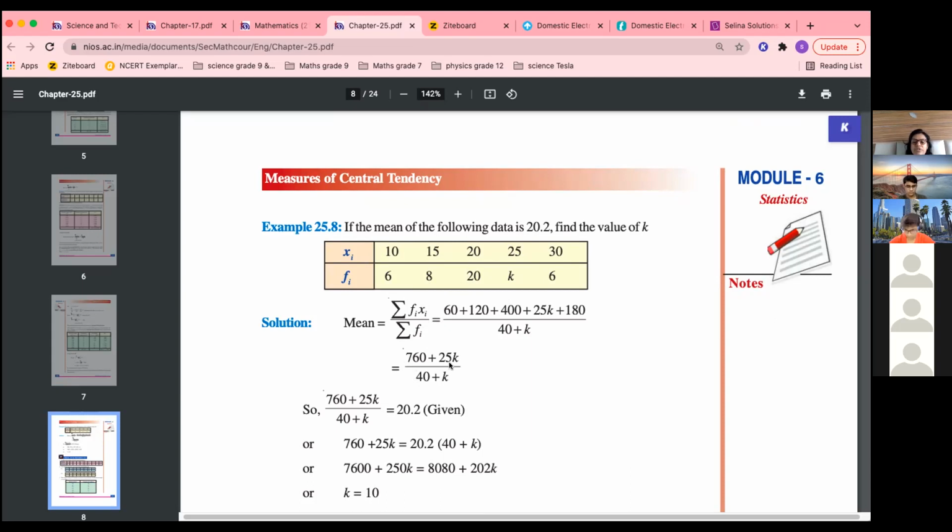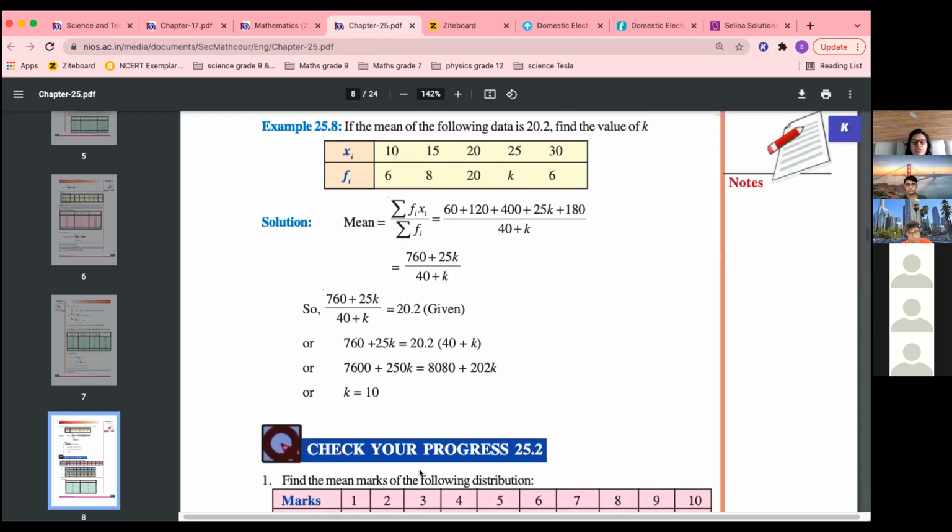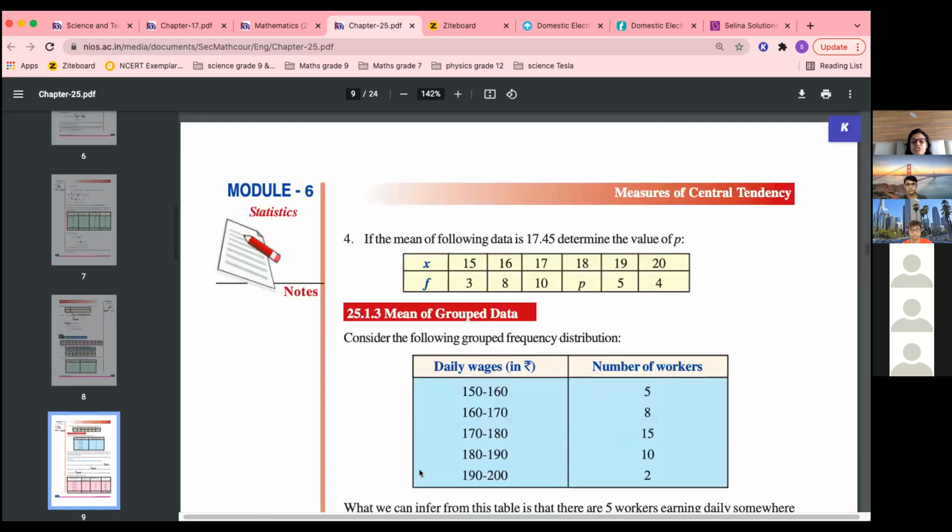Now we have, it is given, it is equal to 20.2, equate it to 20.2. So cross multiply, it is a linear equation, and solve it, you will get the value of k. Okay, so tomorrow we'll do this exercise.